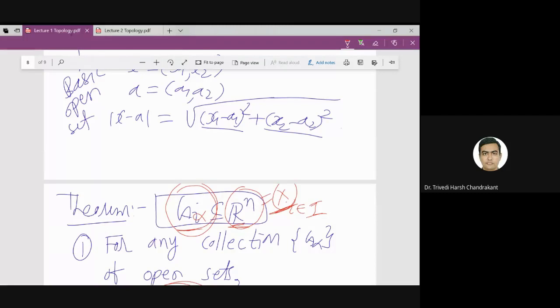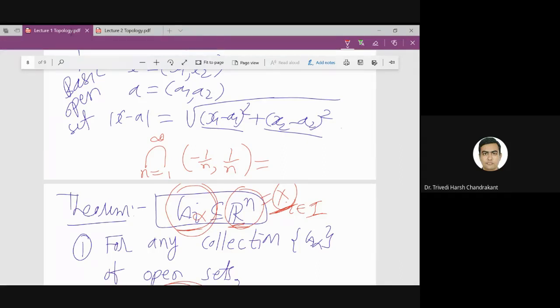What is the intersection over n equal to 1 to infinity of the open interval minus 1 by n to 1 by n? The first interval is the open interval minus 1 to 1.